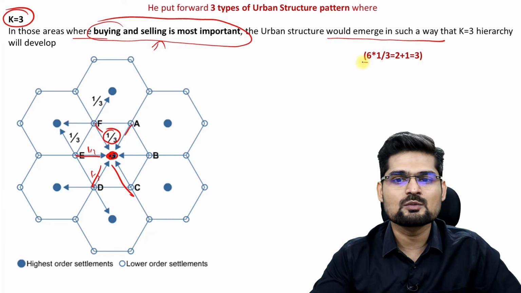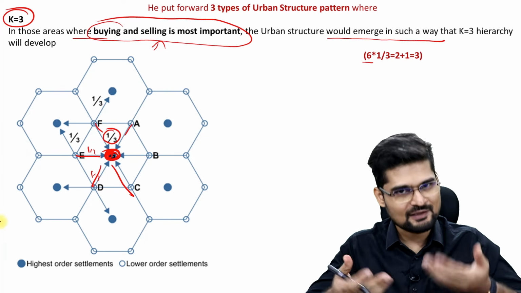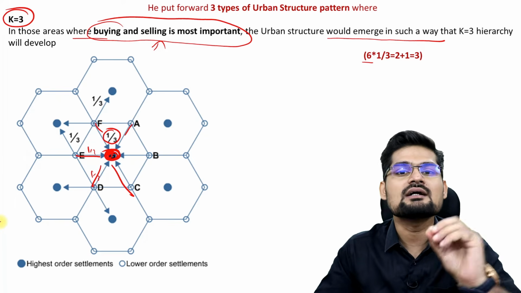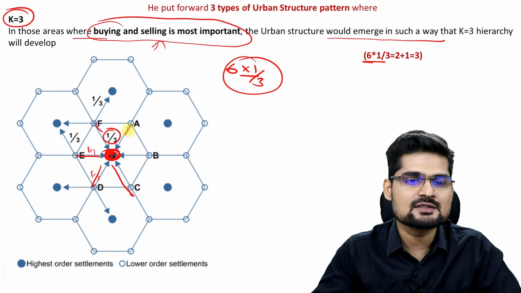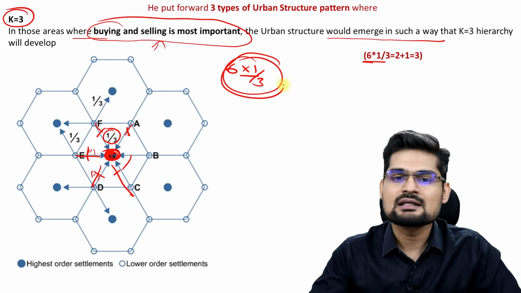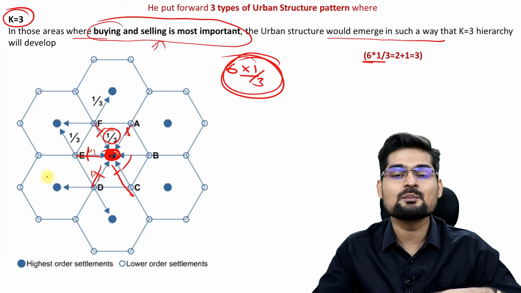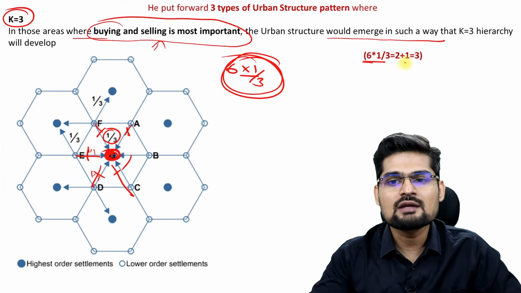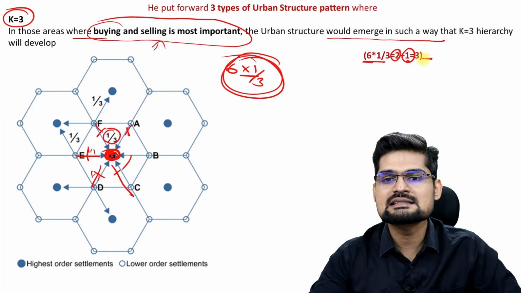And that's where the formula is. 1 is for its own self, that is the service it is giving to itself, and 1/3 is divided for every other lower order center. So the formula goes like 6 into 1/3, because this is 1/3, 1/3, 1/3, 6 times. So to the 6 lower order centers, 1/3 service will be given in terms of the best marketing, right? Best buying and selling facility, and 1 will be given to itself. So that is what it gets to be, 2 plus 1, that is the value 3.